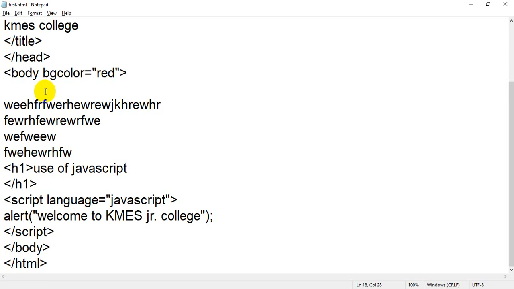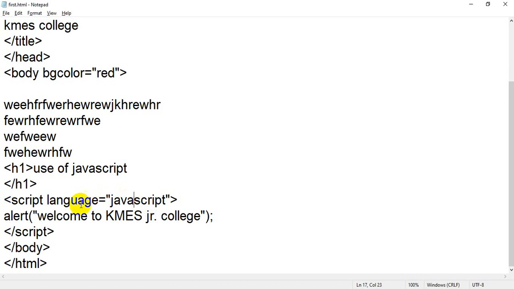Then the question was how we can insert. We have seen that it is by using the script tag. So we have used the script tag, and then we have taken language as an attribute. Inside language I have used JavaScript because I am using JavaScript. If you want to use VBScript, you can write VBScript, but VBScript is deprecated from all the browsers because it was initially started and it was only supported in Internet Explorer. That's why it was deprecated.